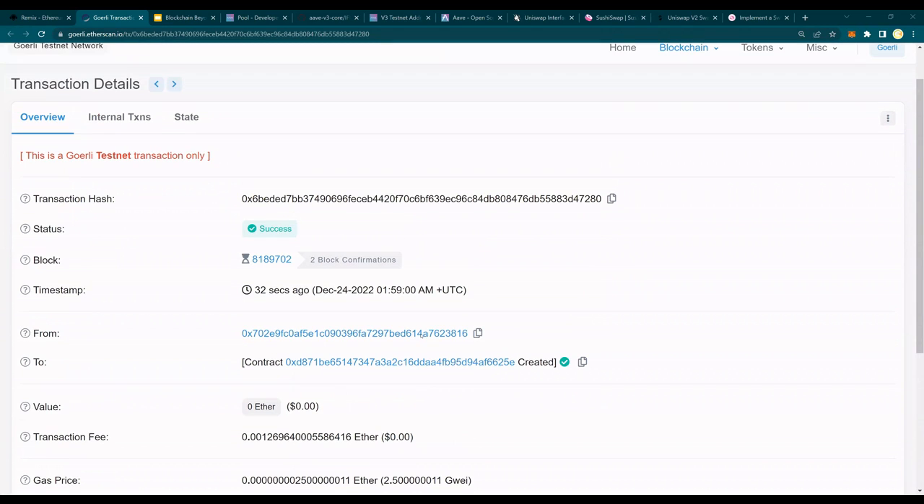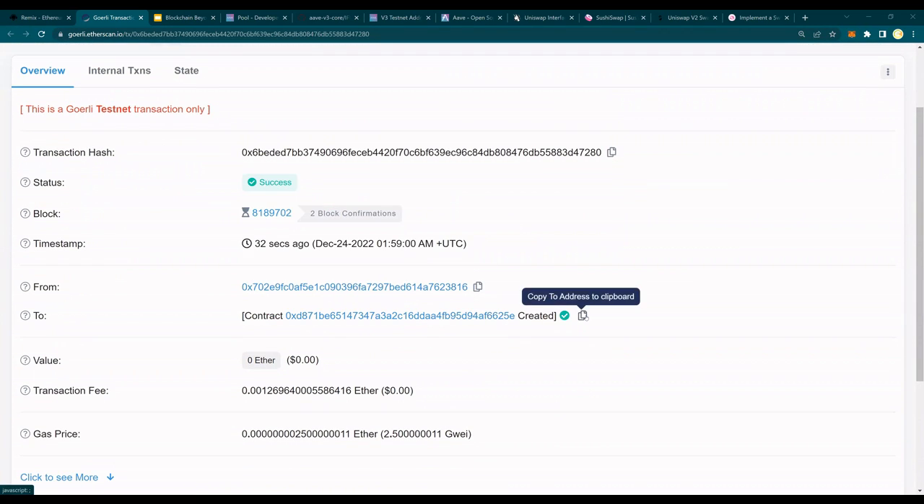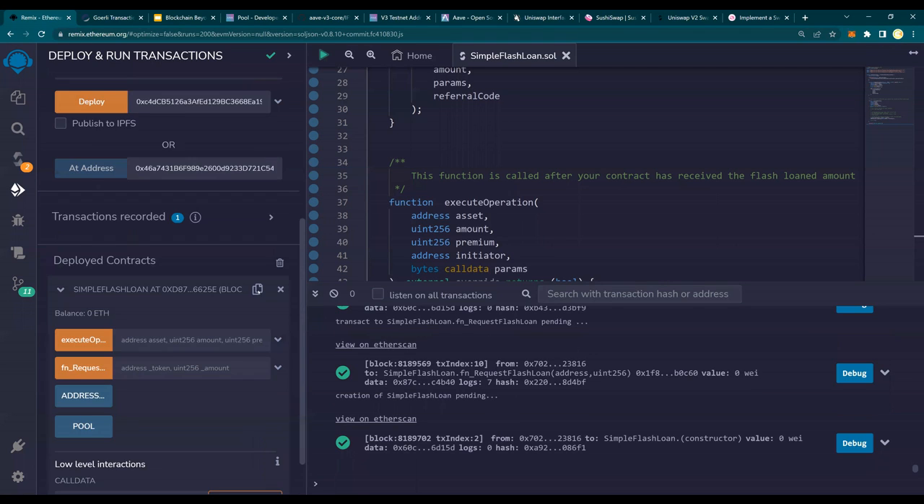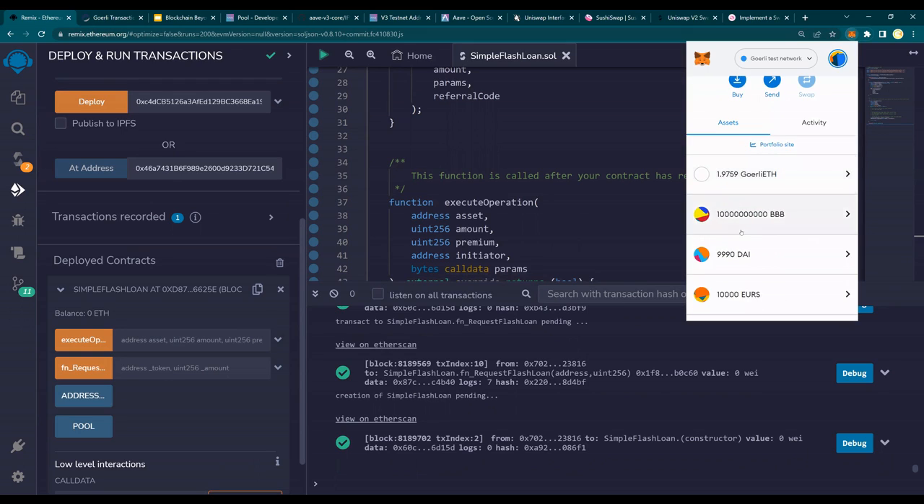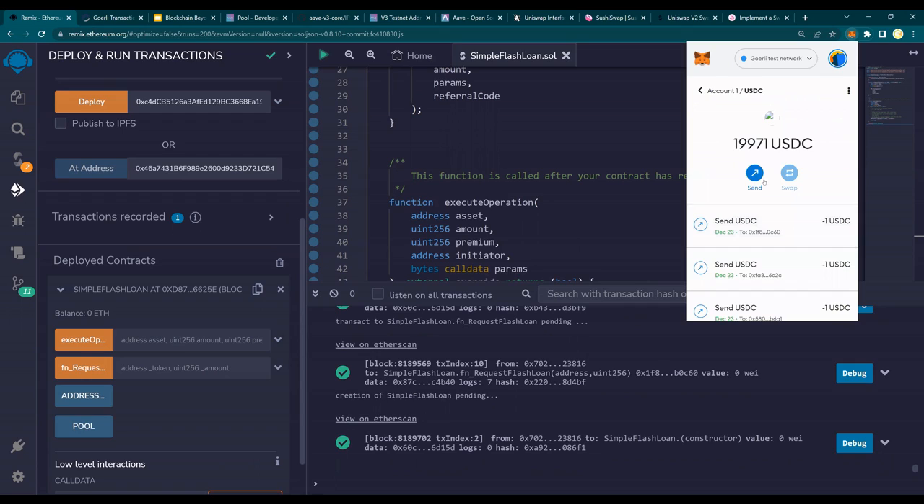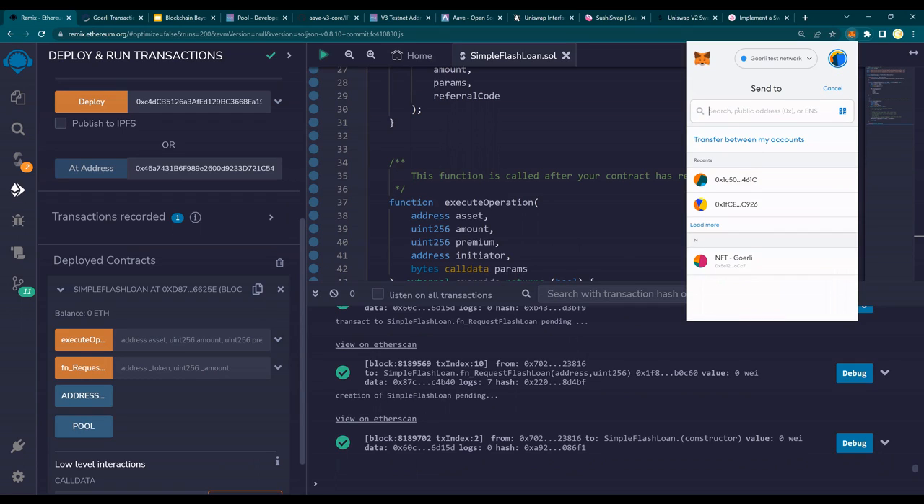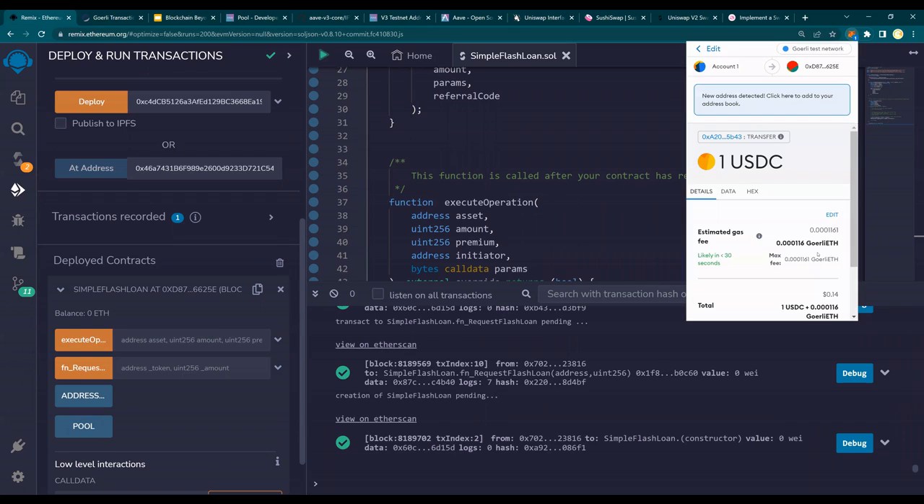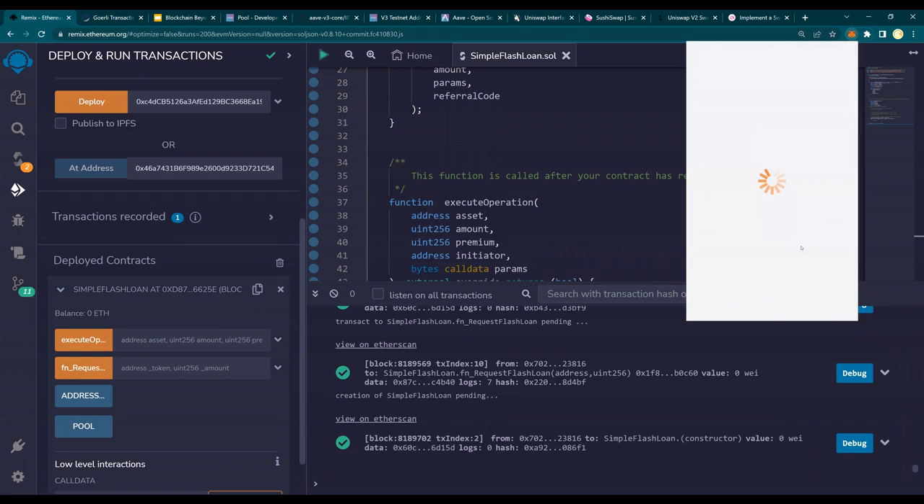If you look at it, I have this contract which is now deployed. I copy this, or you can also copy the contract from here, and go to your MetaMask and transfer one USDC. This one USDC transfer will cover your fees. So I say send, and paste the contract address ending in 5E, the contract ending in 5E, transfer one USDC like this, and you would see that it's transferring.